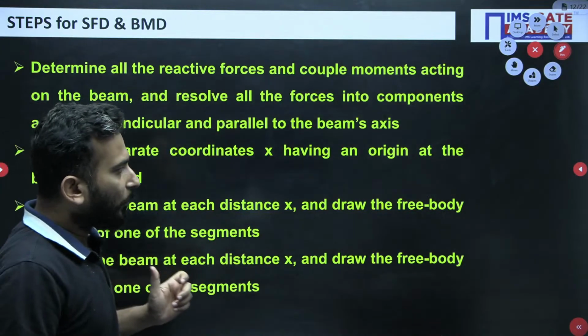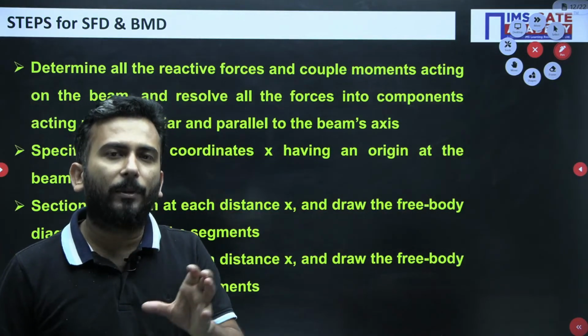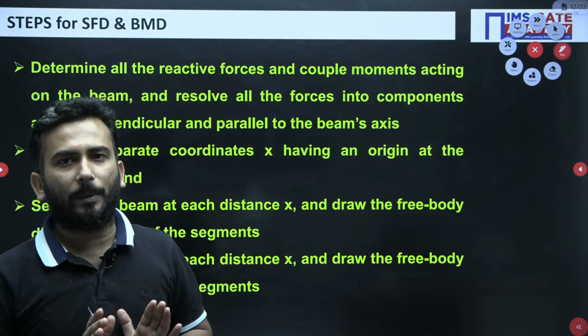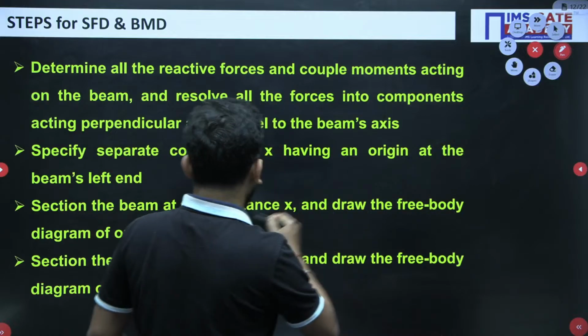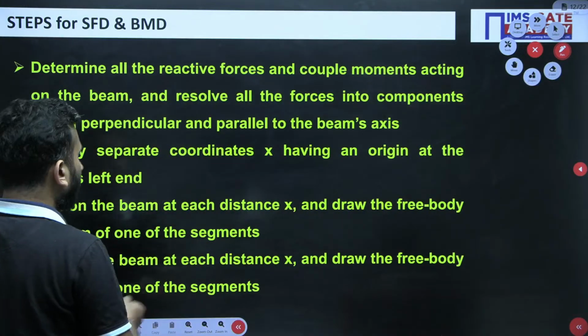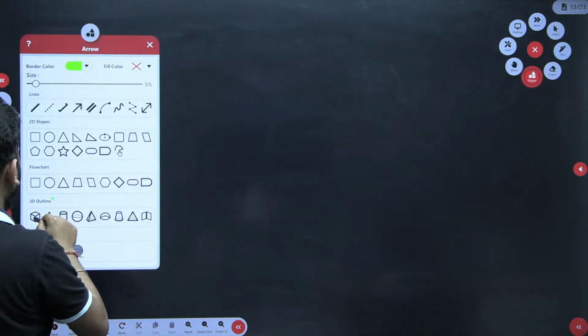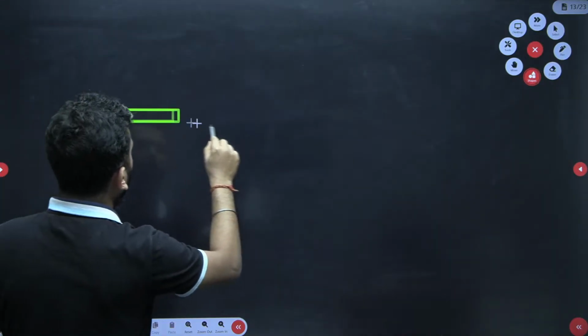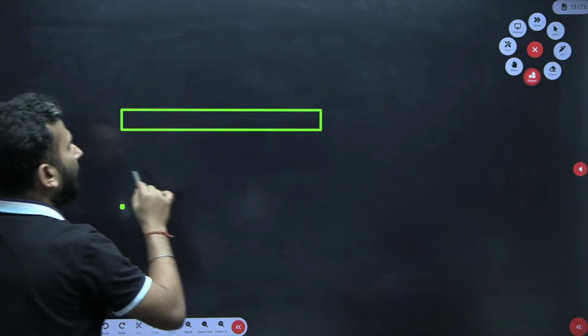And my dear friends, one more thing, we have to analyze a segment only between discontinuities. Now what is meant by discontinuity? I will try to explain. For example, this is a beam. I am not drawing the support.